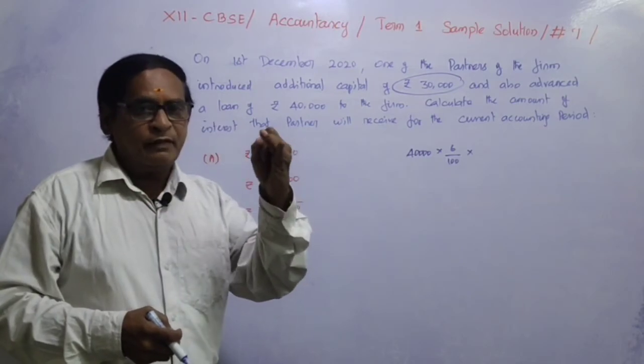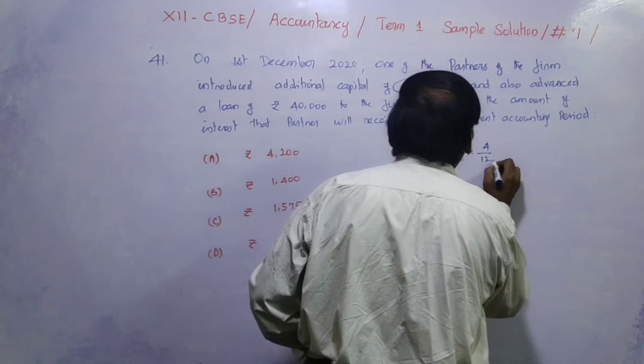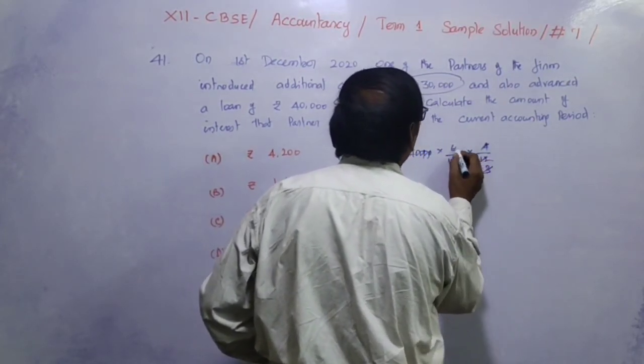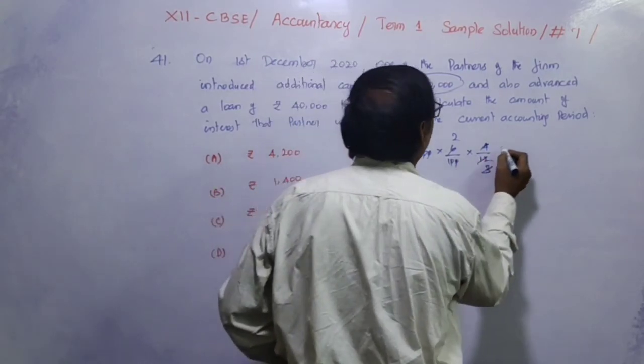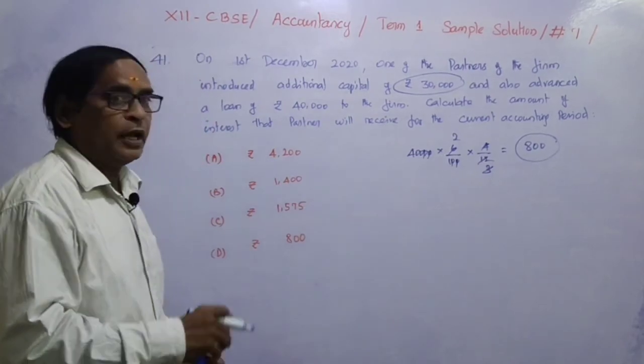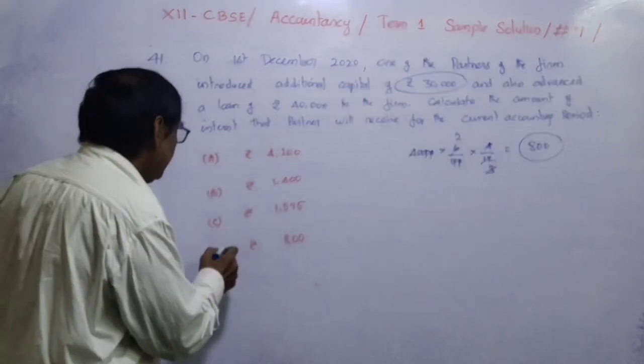So December, January, February, March, 4 months. So 4 by 12. So 00 cancel, and then 3 times 12 and then 2 times 6. So 400 into 2, 800 rupees will be the interest amount that the firm has to pay. Here the answer D is the correct answer, 800 rupees.